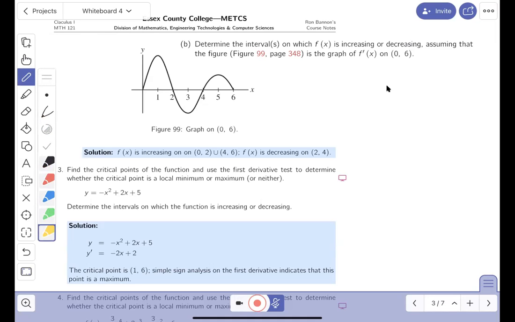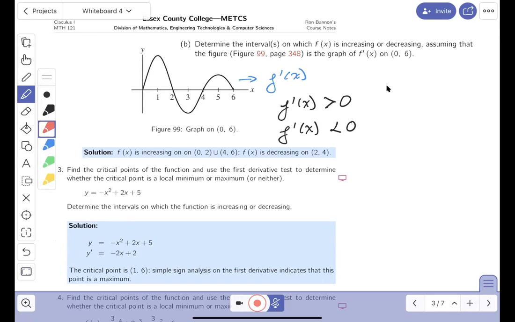So what do I know about this graph over here? This graph is the graph of f prime of x. So what I'm going to do is write down where f prime of x is positive and where f prime of x is negative. Let's do the positive part first. It's positive here, and it's positive here.